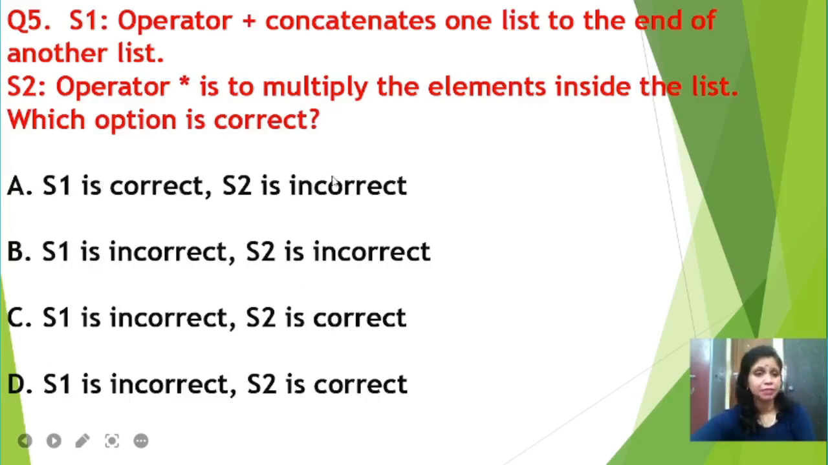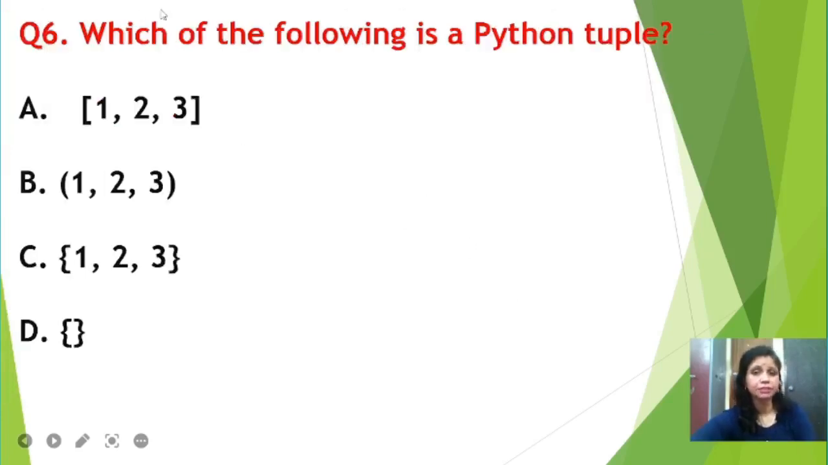Let us discuss question number 6. Which of the following is a Python tuple? Right students? So now we will discuss tuple. Tuple is also a sequence data type, and like a list you can store any type of values inside a tuple variable. But what is the difference between list and tuple? List is a mutable data type, tuple is an immutable data type. That means we cannot change the element or elements in place, right?